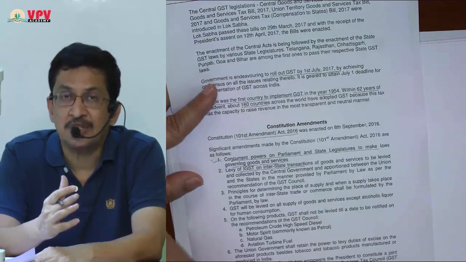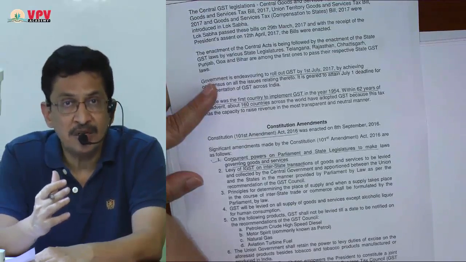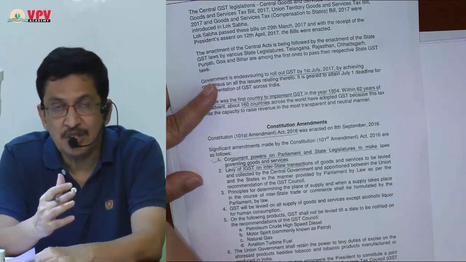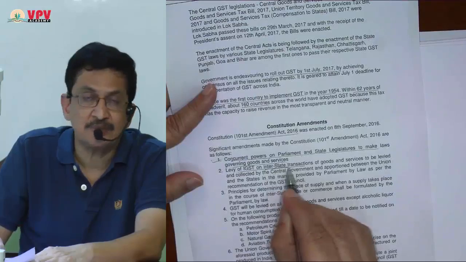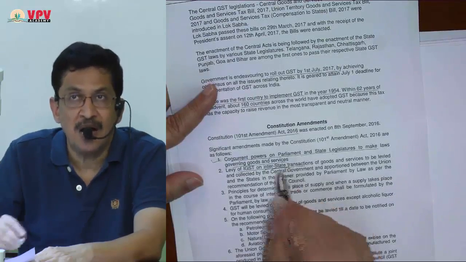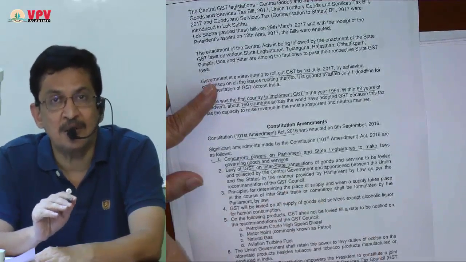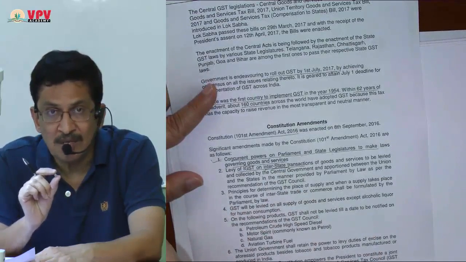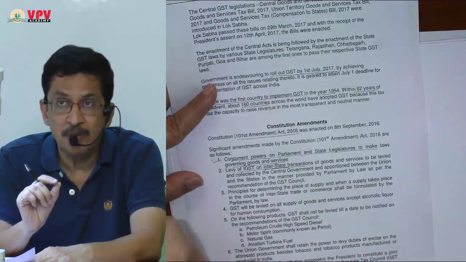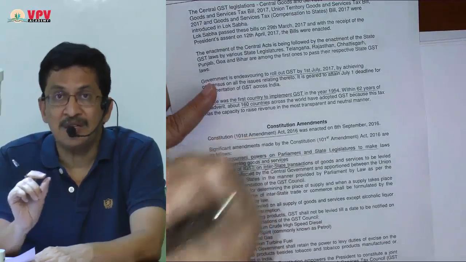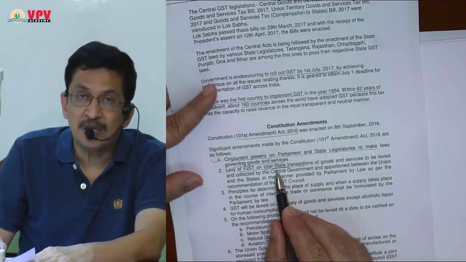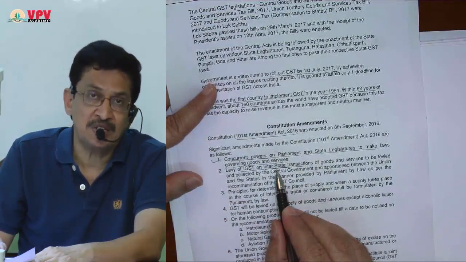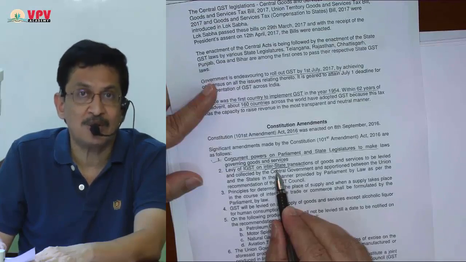Union territory transaction: CGST and UTGST will be payable, but on an interstate transaction, IGST will be payable. IGST will be levied by the central government, and out of that, whatever is the SGST portion will be paid to the destination state. But power was required for the central government, for Parliament, to levy IGST on interstate transactions. A constitutional amendment was required for that.